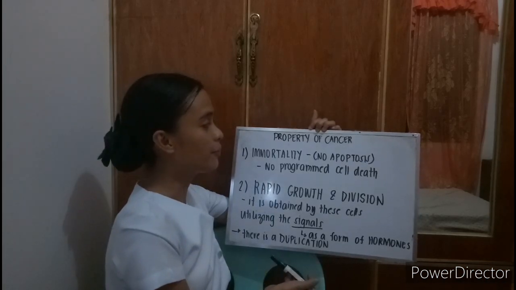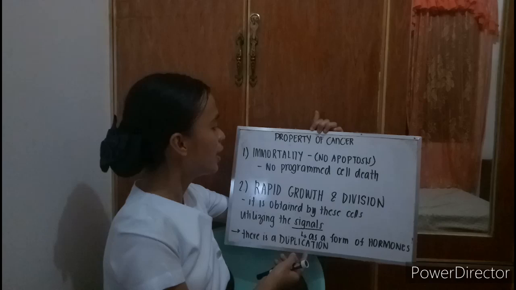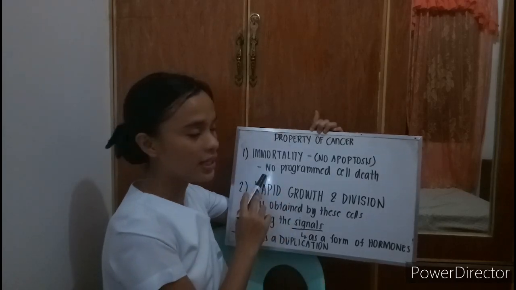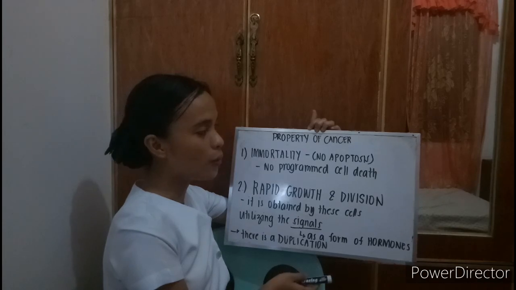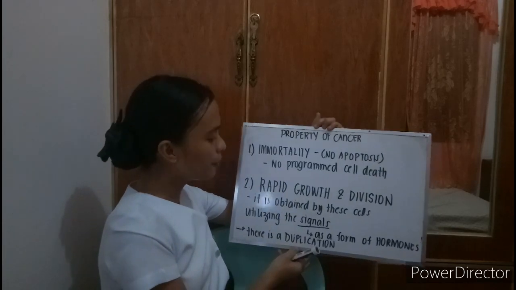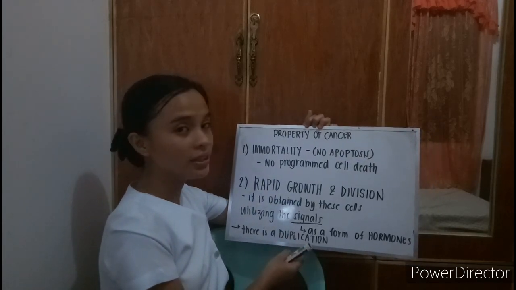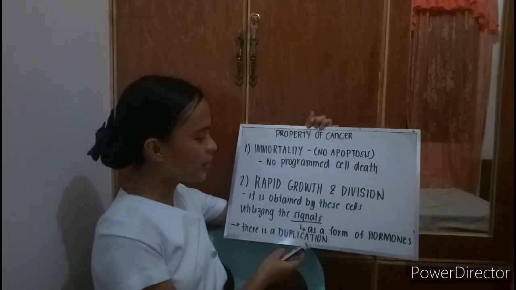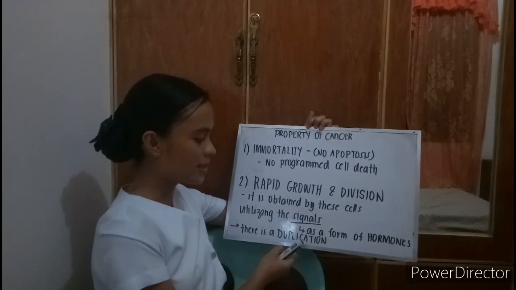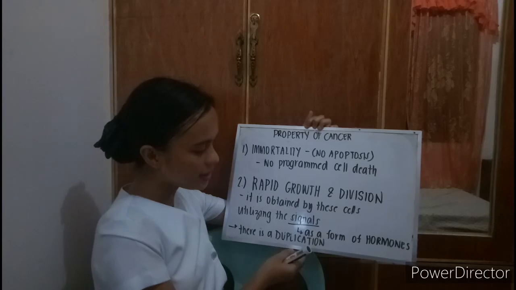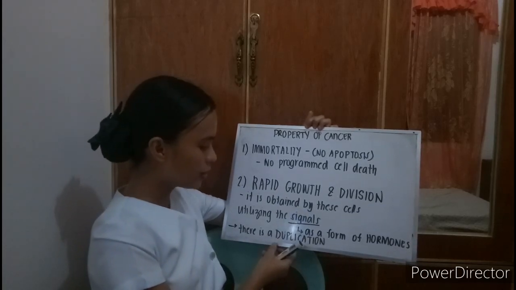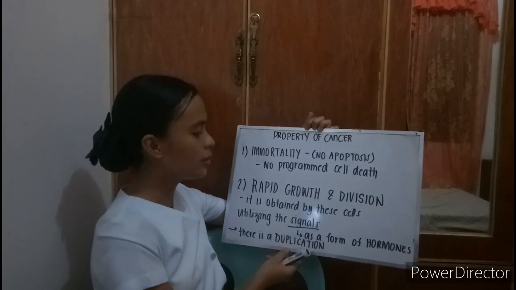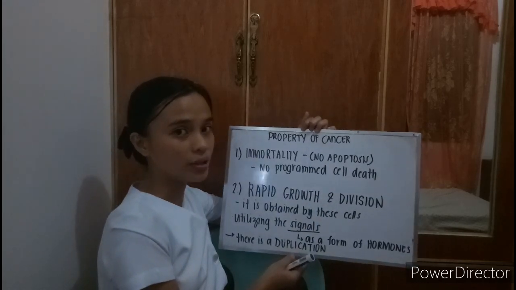So there are different properties of cancer. Number 1 is immortality: no programmed cell death, also known as no apoptosis. Number 2 is rapid growth and division. It is obtained by the cell utilizing signals in the form of hormones. Also, there is duplication in rapid growth and division.